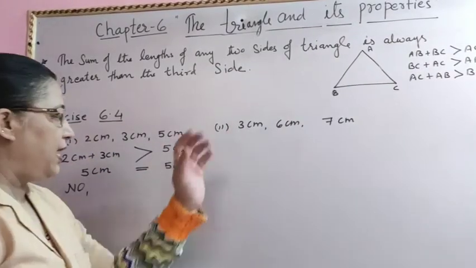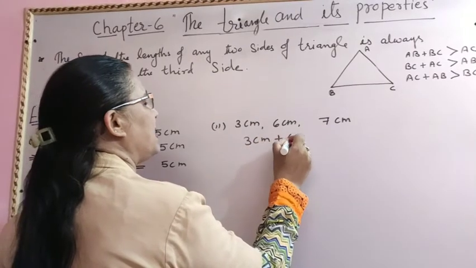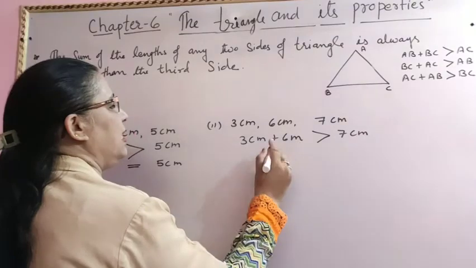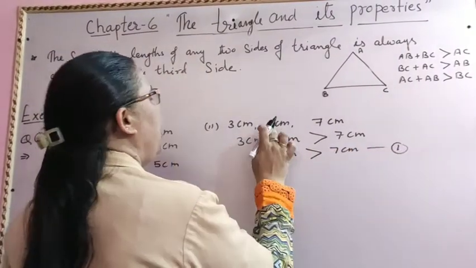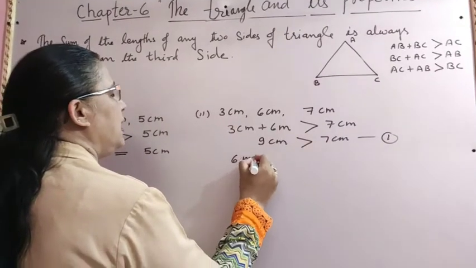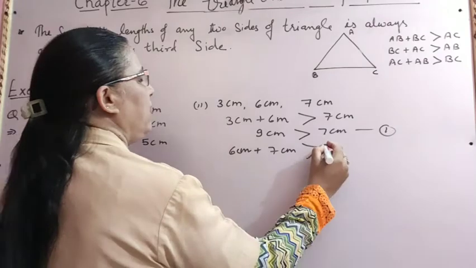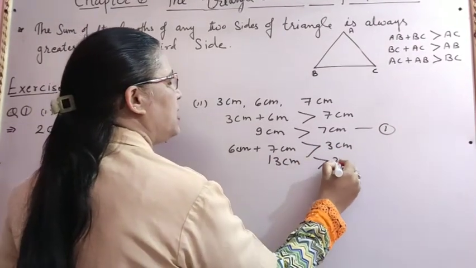Okay. Now check here. When we are taking these two sides, 3 centimeter plus 6 centimeter, is it more than 7 centimeter? Yes, it is 9 centimeter. So 9 centimeter is more than 7 centimeter. This is the first case. Now take another two sides, 6 centimeter plus 7 centimeter, more than the third side 3 centimeter. So 13 centimeter is more than 3 centimeter.